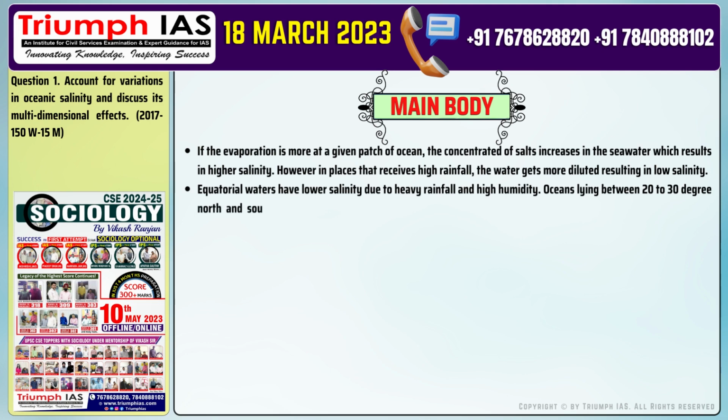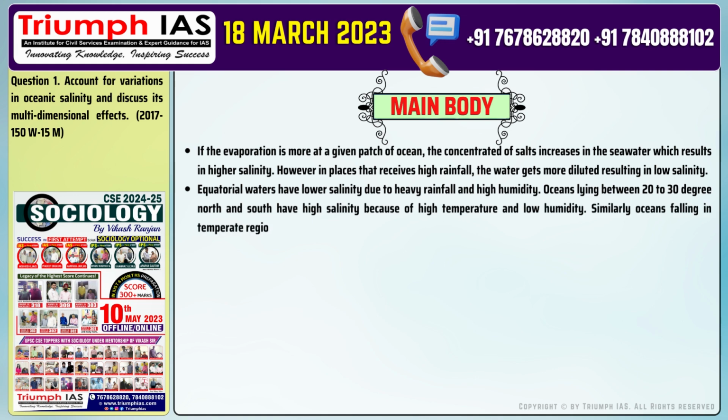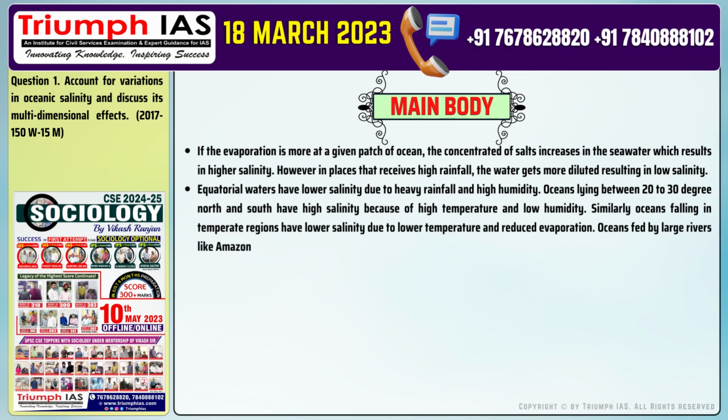Oceans lying between 20 to 30 degrees north and south have high salinity because of high temperature and low humidity. Similarly, oceans falling in temperate regions have lower salinity due to lower temperature and reduced evaporation. Oceans fed by large rivers like Amazon, Congo, Ganges, Mekong, etc. have lower salinity. Number 3.